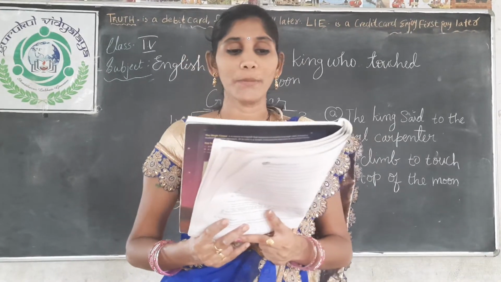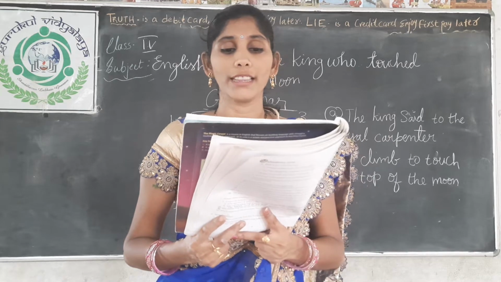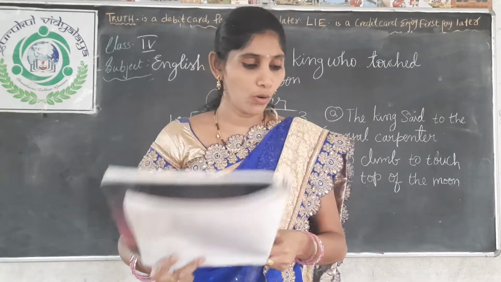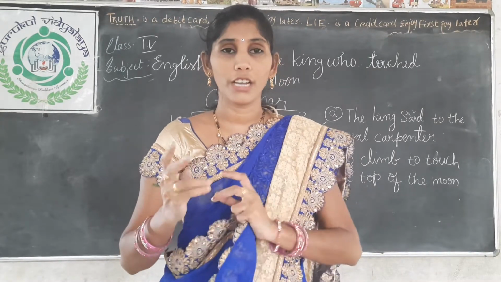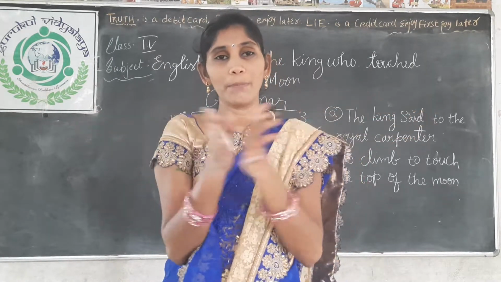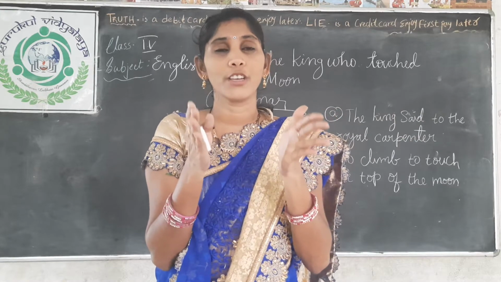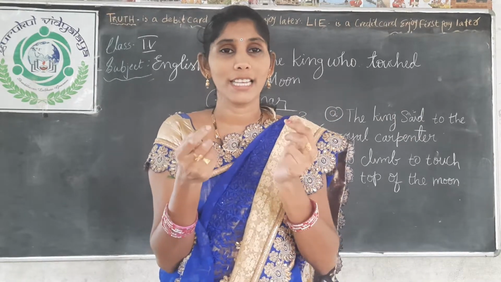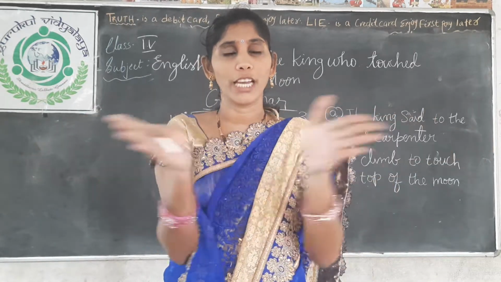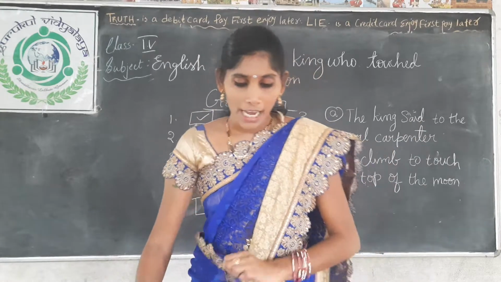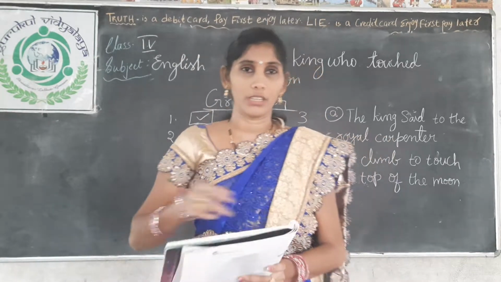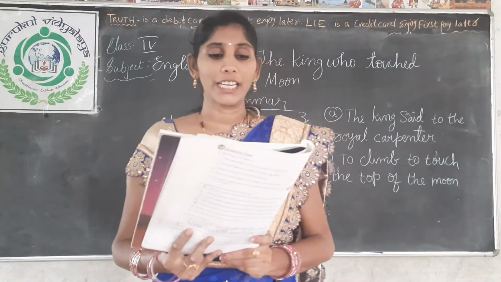Next, clatter. What is meant by clatter? The loud sound of hard things knocking against each other. Suppose two steel plates are there, you may beat the two steel plates like this. Any metal plates or hard things, not glass things, children. If you beat two wooden or steel plates together, you will get a knocking sound. That is called clatter sound. Right, children?